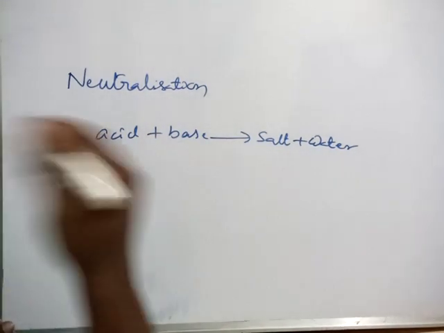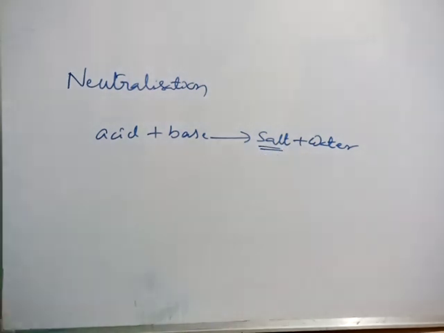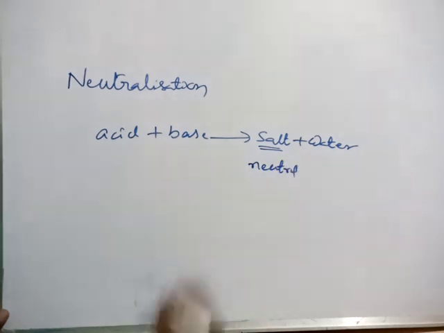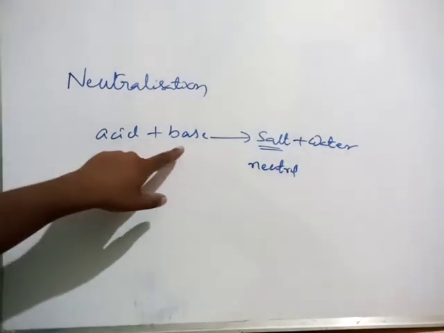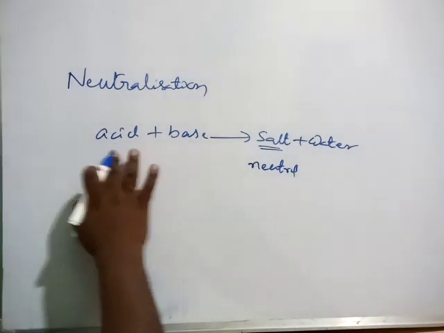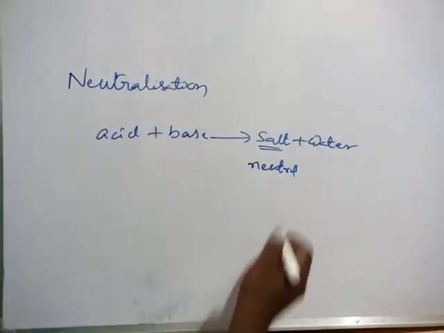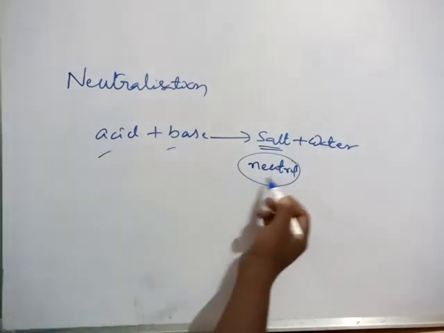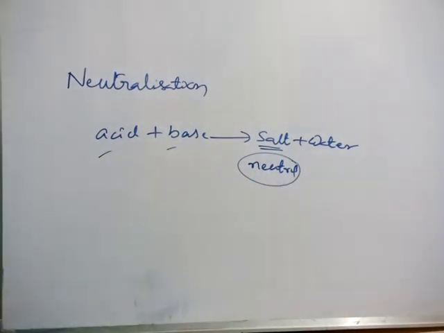Already I told you what is the nature of salt. The nature of salt is neutral, because the acidic character and basic character both will be nullified, means their nature will disappear, then we get a neutral substance. So the result of an acid and base gives a neutralization effect. This neutralization in our daily life plays an important role in so many ways. Now discuss one by one.